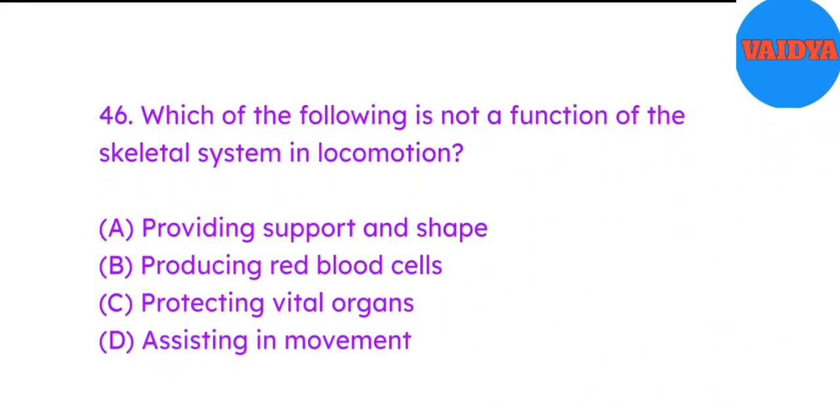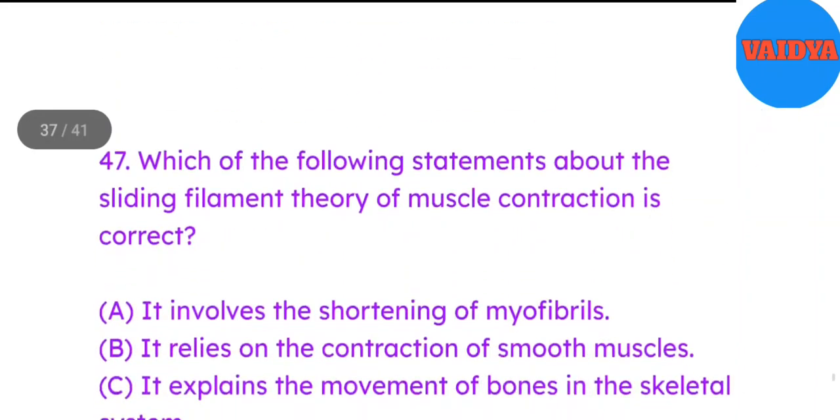Which of the following is not a function of the skeletal system in locomotion? A. Providing support and shape. B. Producing red blood cells. C. Protecting vital organs. D. Assisting in movement. Answer B. Producing red blood cells. 47.